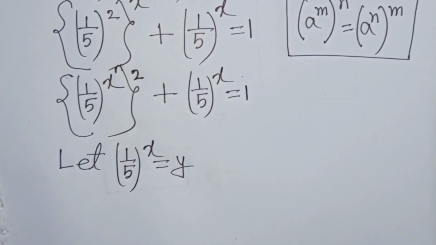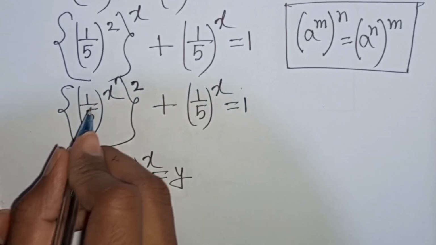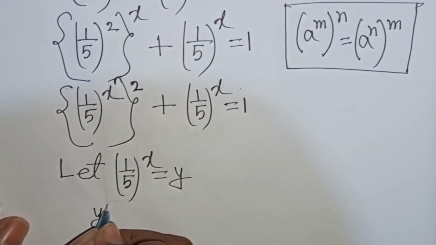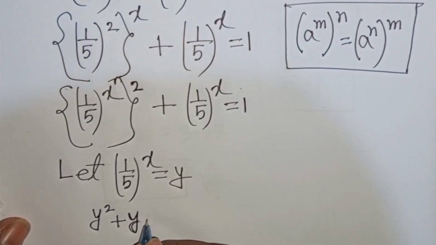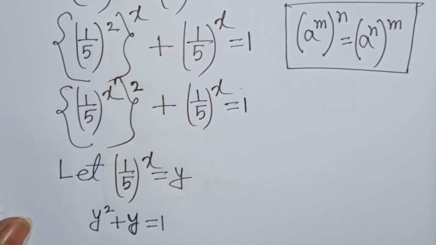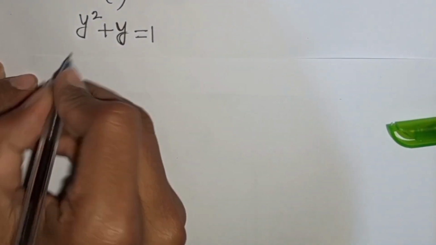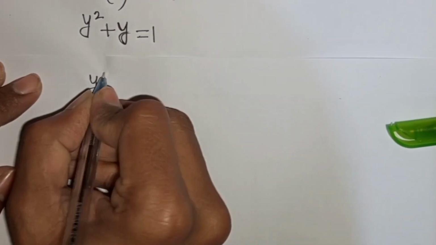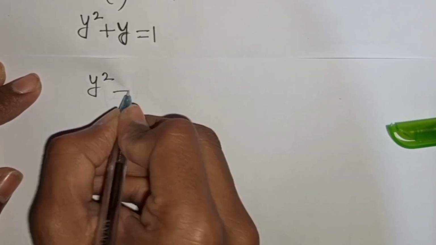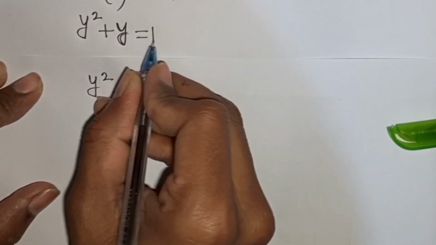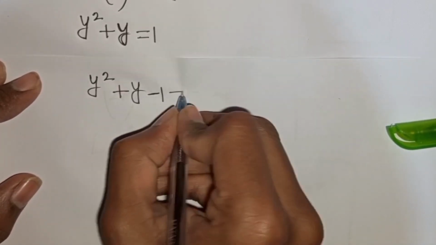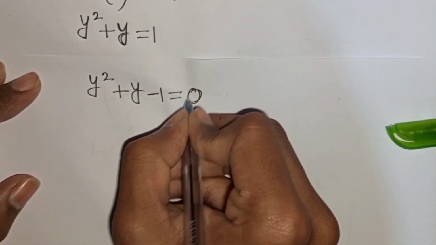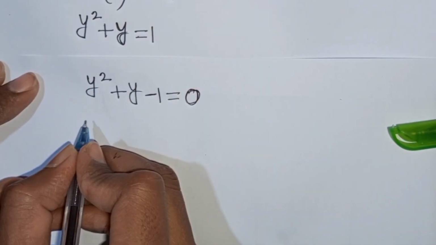So our equation will be y square plus y is equal to 1. Now we can write here y square plus y, then this plus 1 take to the left side, so this will be minus 1, is equal to 0. Now here you can apply the quadratic formula.